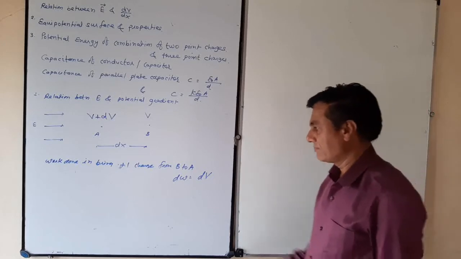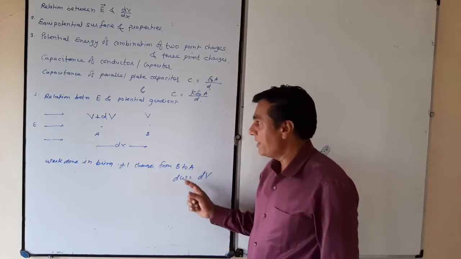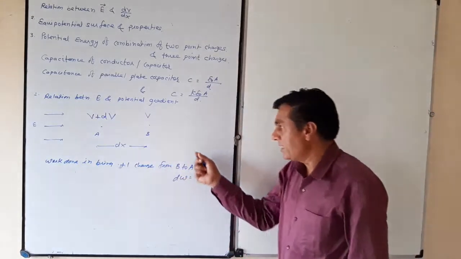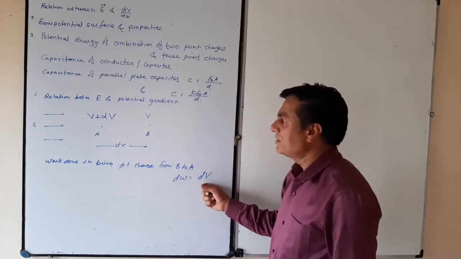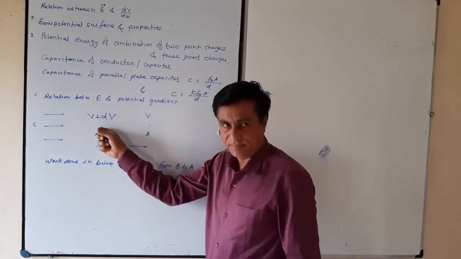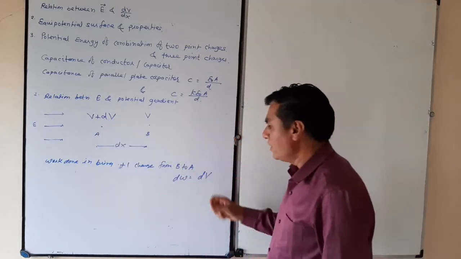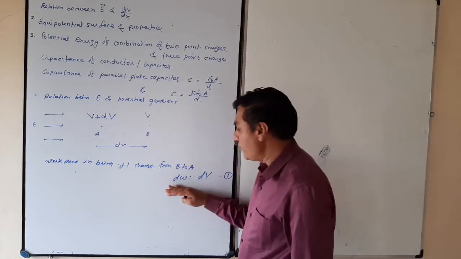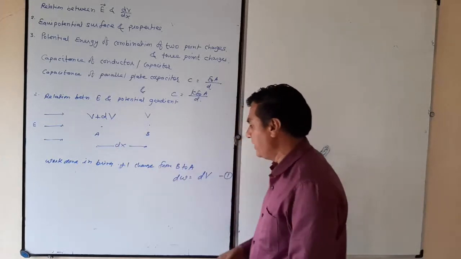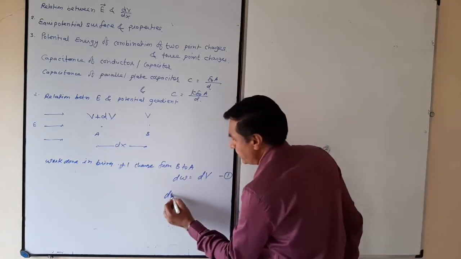Because I am not bringing Q coulomb of charge, I am bringing a unit positive charge. So how much work is required? Just equal to the potential difference. dW is equal to dV. Now if you calculate the work in terms of electric field, what is dW?